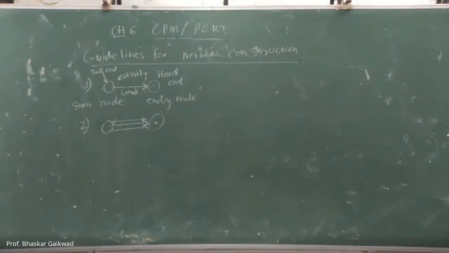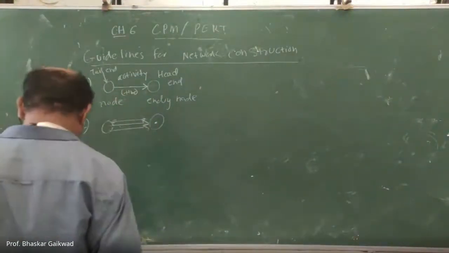Now the dummy activity is there. A dummy activity is an imaginary activity indicating a precedence relationship, and the duration of the dummy activity is 0. Okay. So here I will give one example related to this.